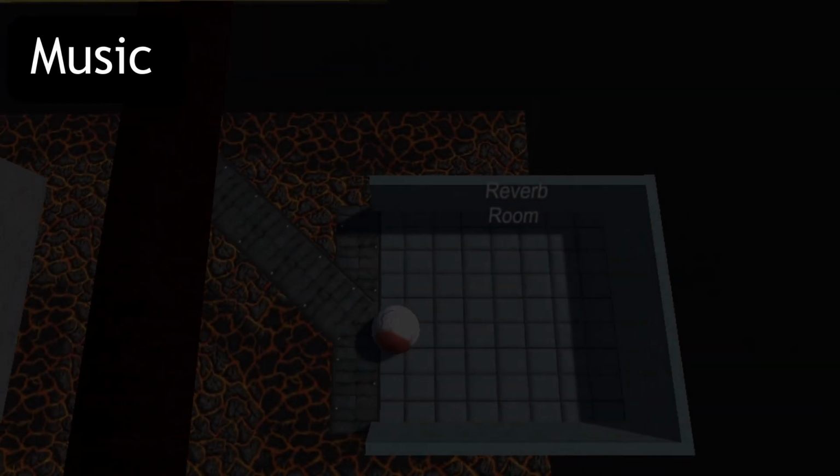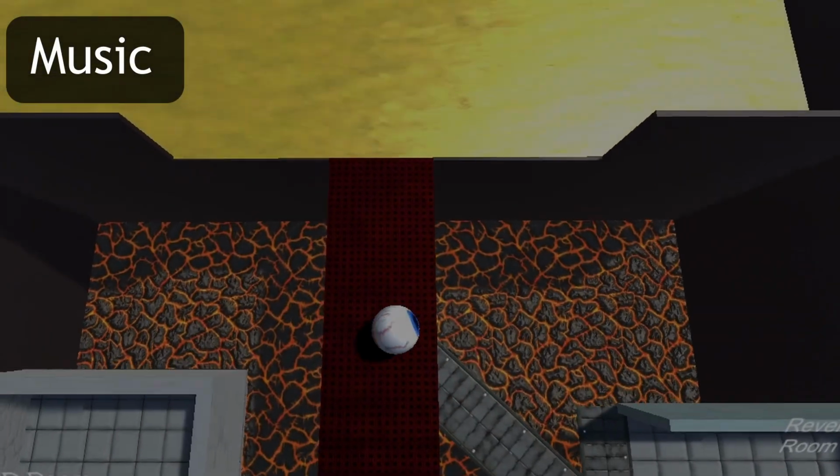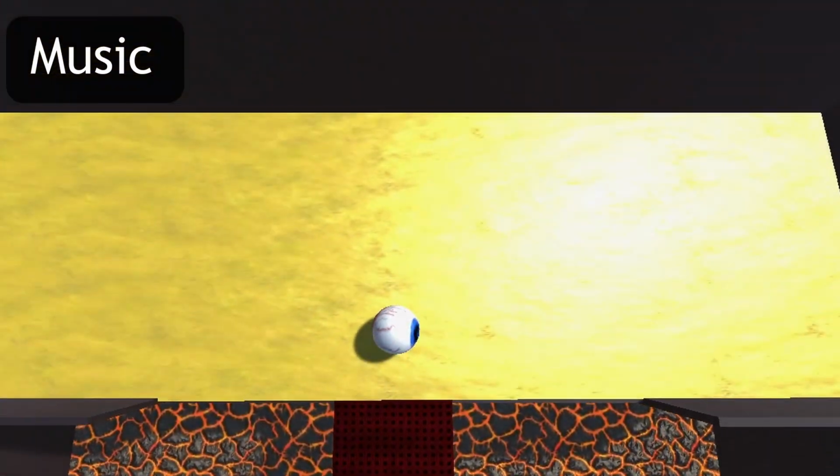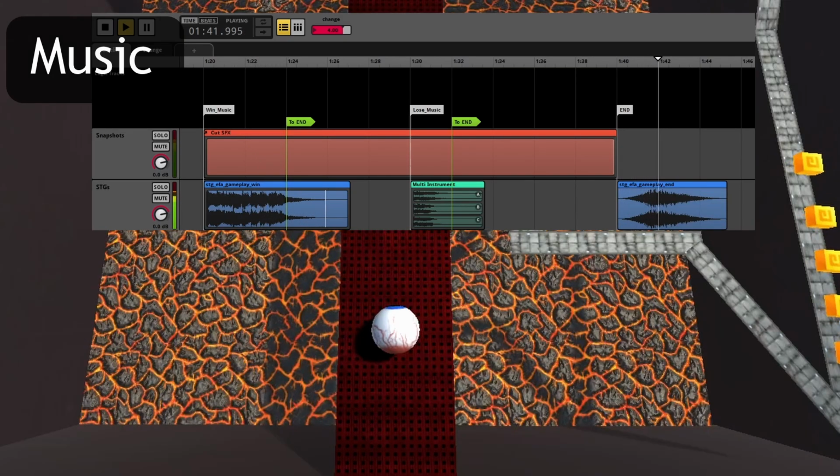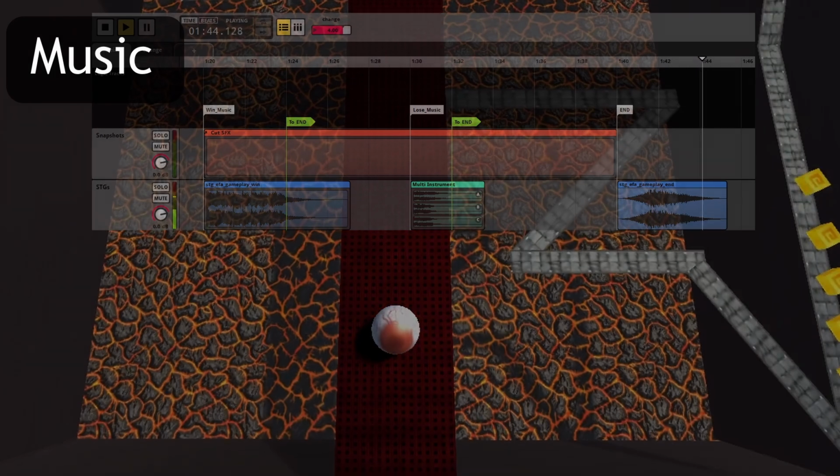In FMOD, I'm using that same parameter I mentioned to determine what layers are active and when it's time to transition to a stinger. Once that sound concludes, it will start the transition stinger while the level resets.